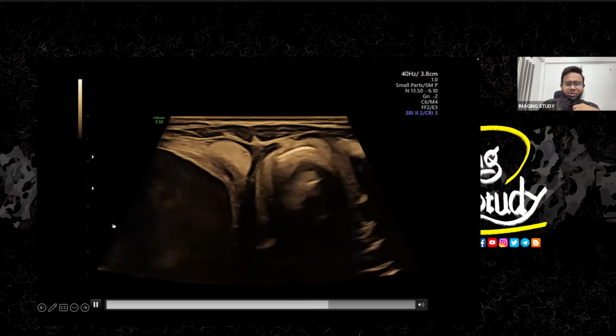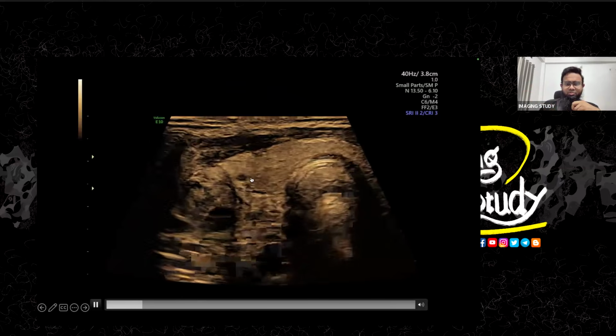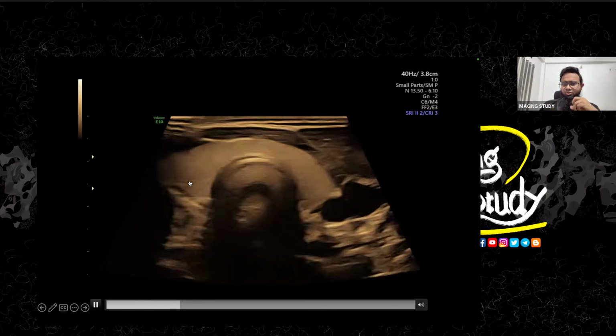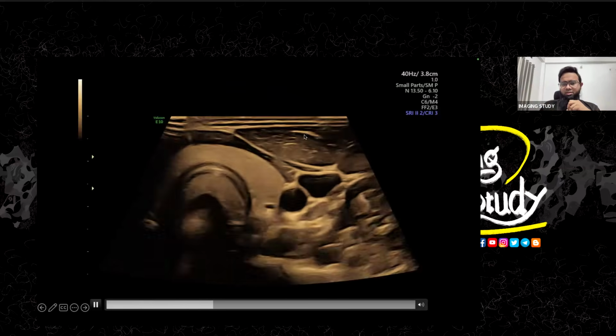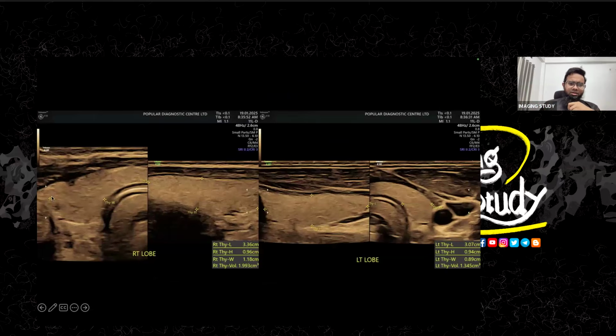Okay, what's that? So there's something here. The thyroid gland looks normal except for some cystic nodules or something like that. So let's look at the measurement. The isthmus looks quite normal. The overall thyroid measurement is quite normal, so we have nothing to complain about.